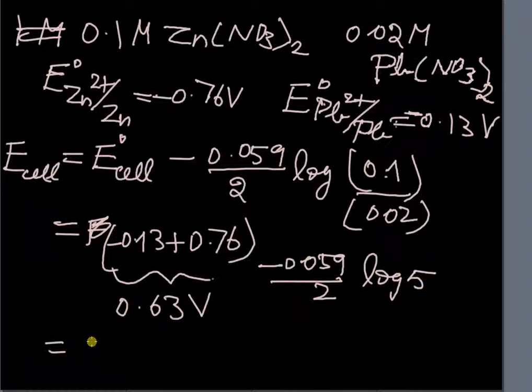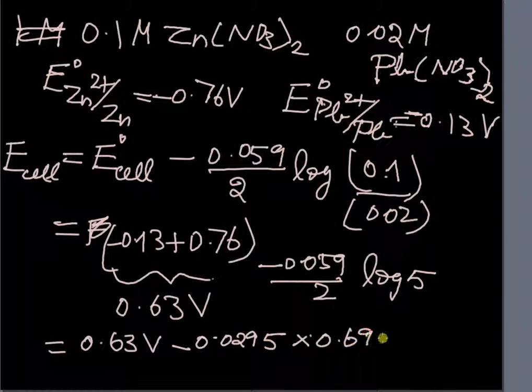So we have a value of 0.63 volt minus 0.0295 times log 5, and log 5 is 0.6990. So when you calculate, you will arrive at a value of 0.6094